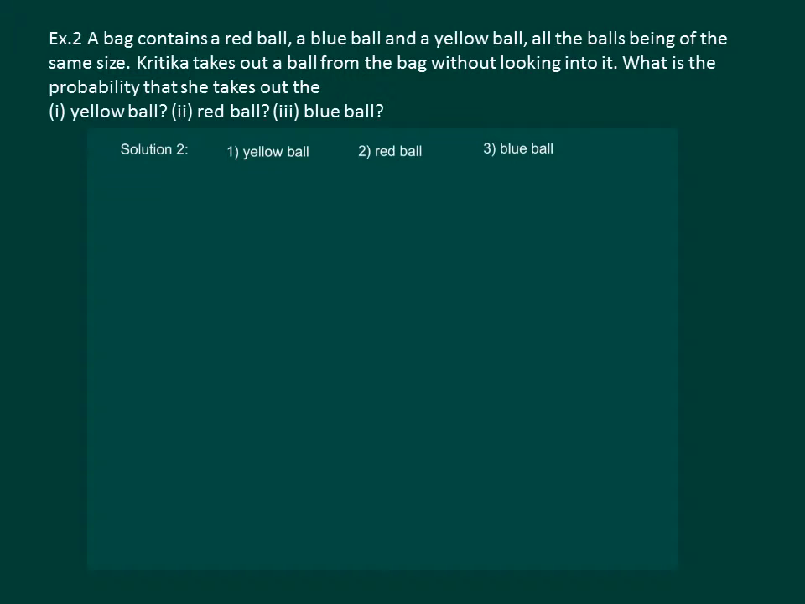Let us analyze the question. Kritika takes out a ball from the bag without looking into it, so it is equally likely that she takes out any one of these balls. We can identify that the experiment is to take out a ball from a bag.